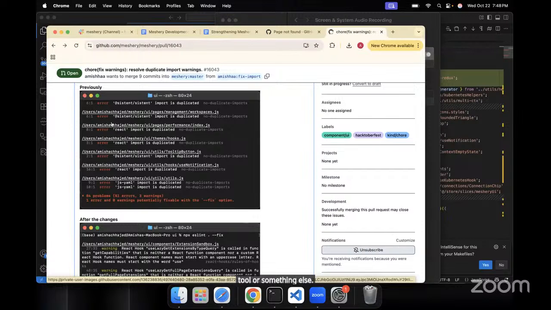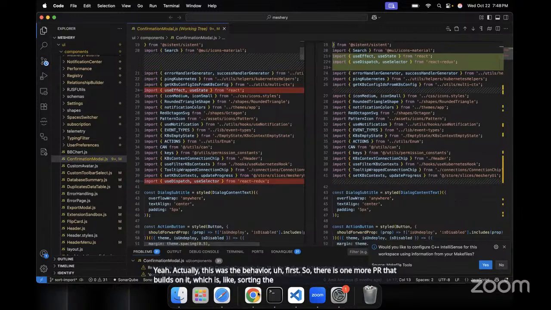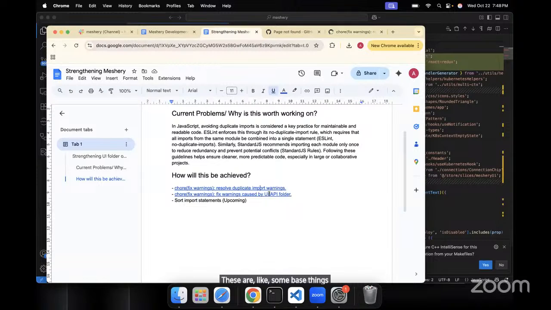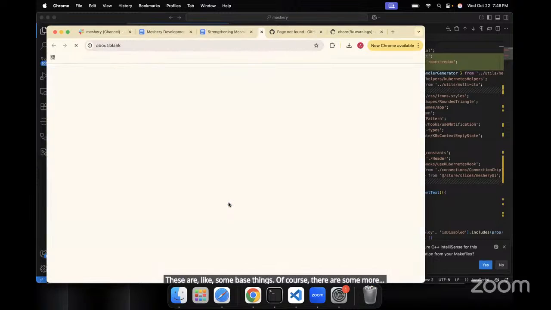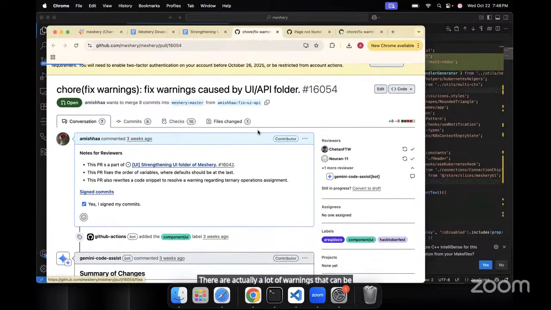Actually, this was the behavior first. There is one more PR that builds on it, which is sorting the import order. And these are some base things. Of course, there are some more. There are actually a lot of warnings that can be sorted.